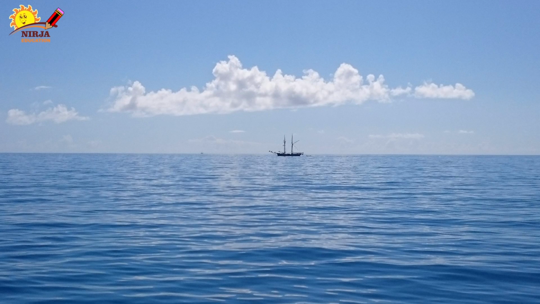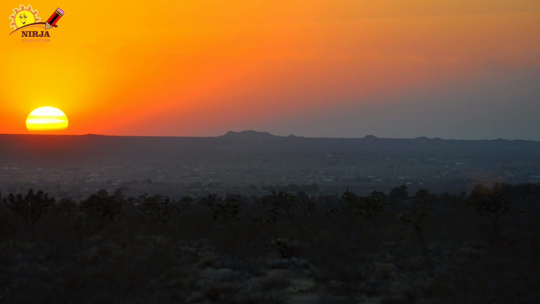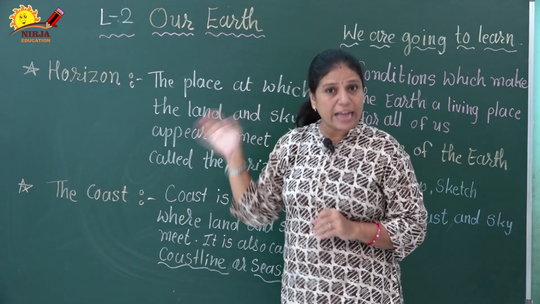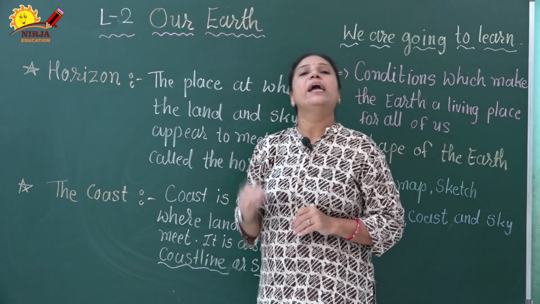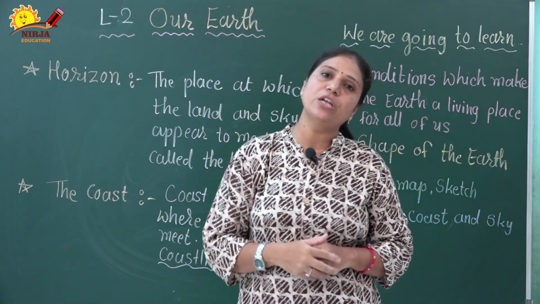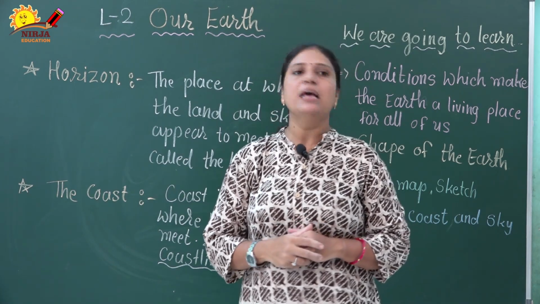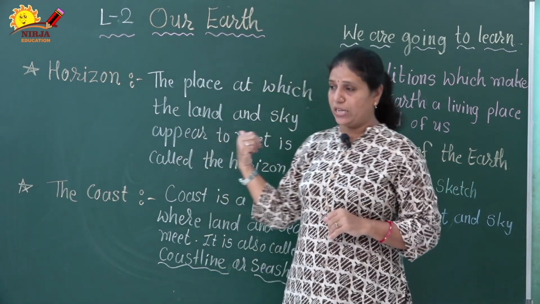Do you know, students, whenever you go to a seashore, we can see one line far away from us, where the sky and the land appear to meet in one line? That is called the horizon line. Is it an actual line over there? No, it is just an illustration or an imaginary line, right? So let me tell you about the horizon.